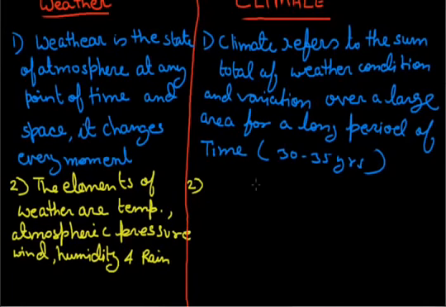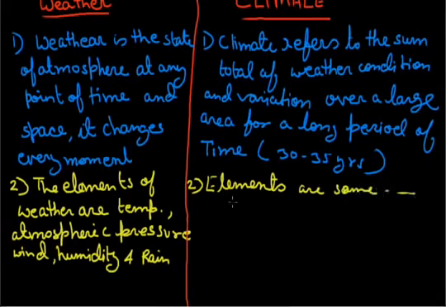While in climate, the elements of climate are the same as those of weather. These are also the same as weather. Here we analyze them over a long period of time, like 30 to 35 years.